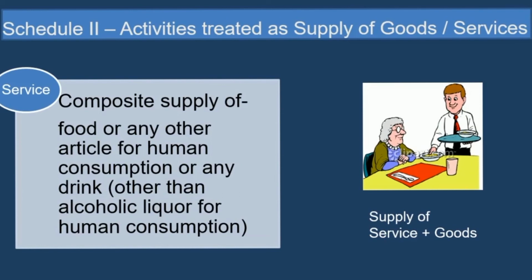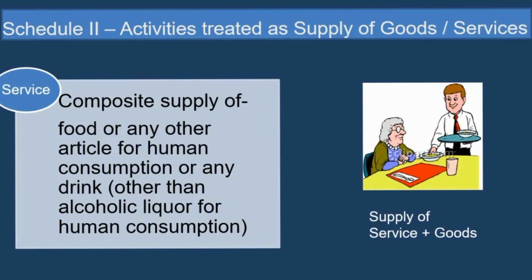You go and you order one lunch. Now that particular restaurant owner is supplying you goods. There is no question in that. But what about service? There are special assistants, waiters, who are serving you the food, so there is a supply of service also. So this is a composite supply, a combination of supply of goods as well as service. This will be treated as supply of services, not of goods.